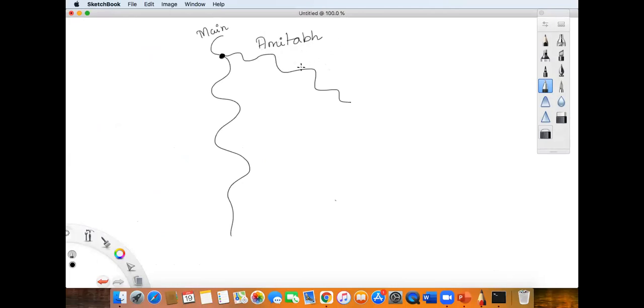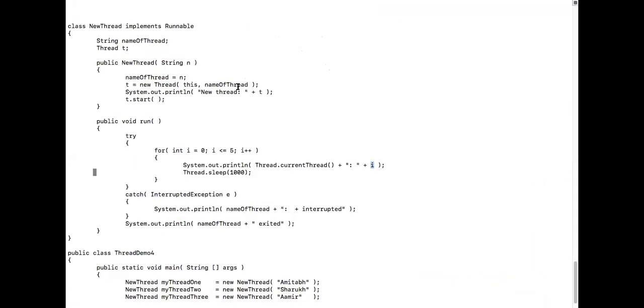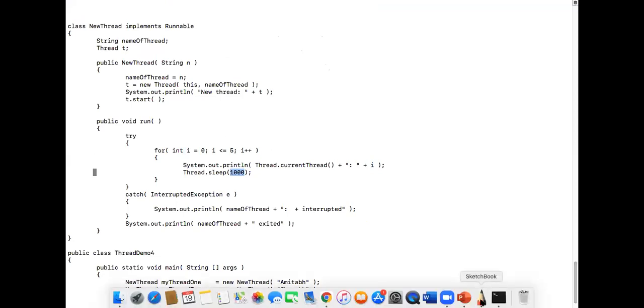After that, he's going for sleep, isn't it? Yes, sir. He's going to sleep for 1000 milliseconds. So when he's sleeping, what happens? The CPU control will now come back to the main thread, isn't it? Yes, sir. So it will come back to the main thread. Okay. So what is there in the main thread now? We are creating it again.